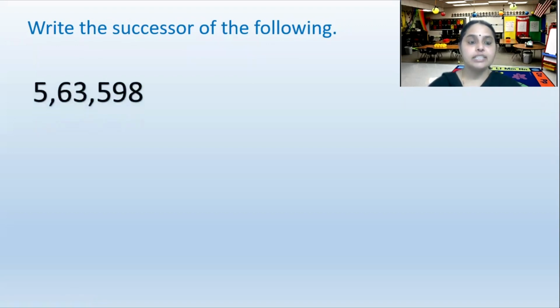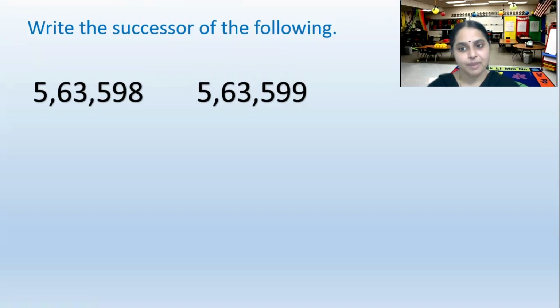Let's read the number together: 5,63,598. When we say 98, we understand its successor: 5,63,599. Clear? Plus 1, 98, 99. The next number would be 99.